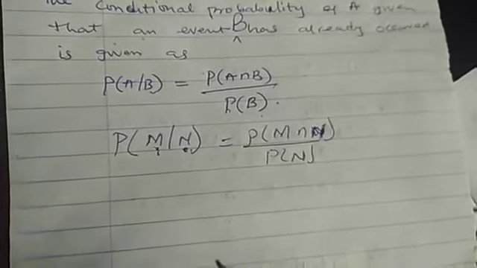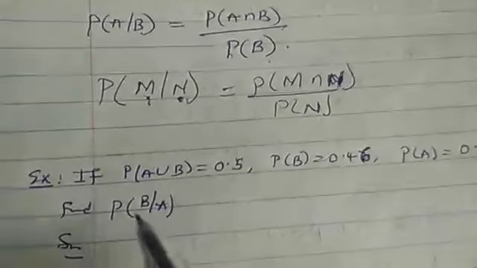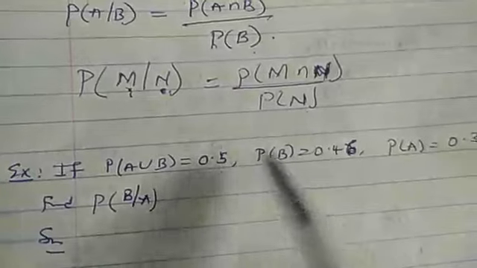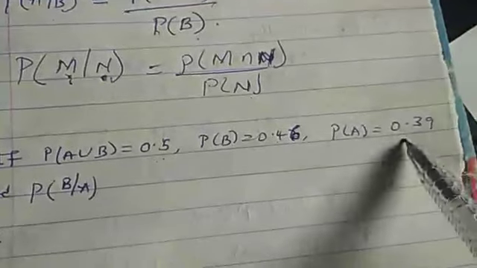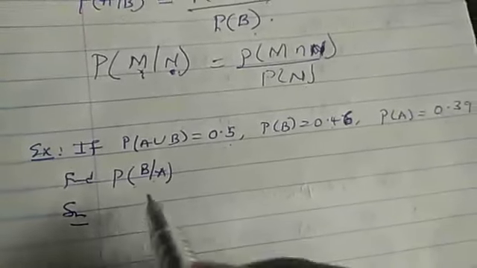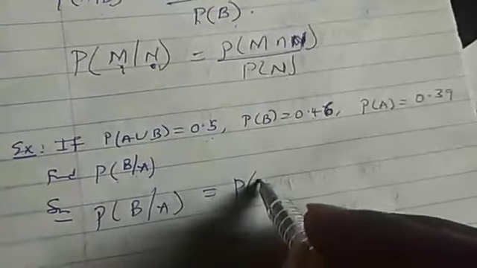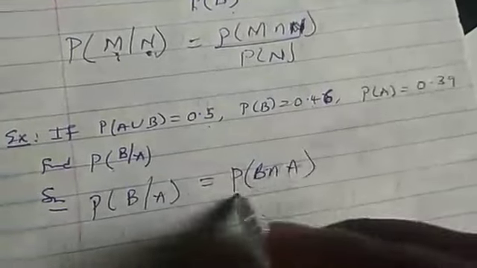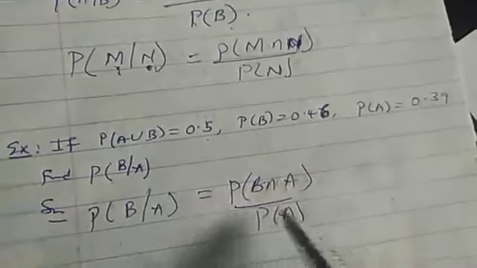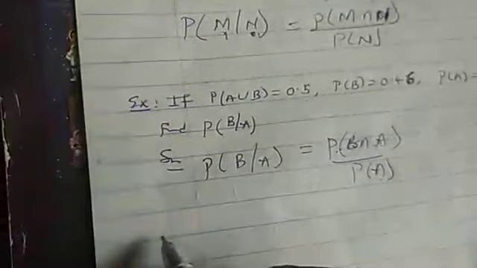Now, let's take some examples. If probability of A union B is 0.5, probability of B is this, probability of A is this, find probability of B slash A. The first thing is, I know that probability of B slash A is equal to probability of B intersection A over probability of A. So we need probability of B intersection A, or A intersection B, which is still the same thing. We have been given probability of A already. How do we find probability of B intersection A?